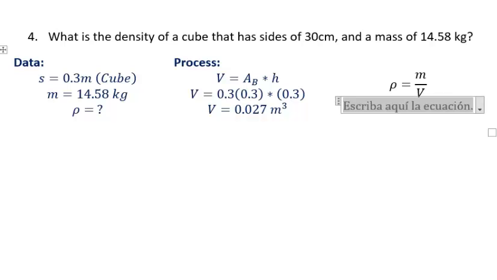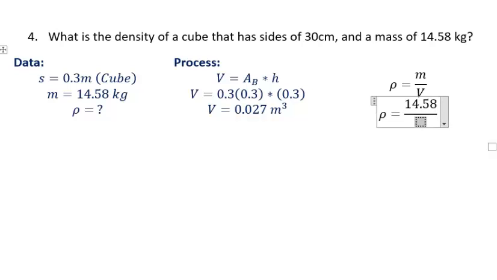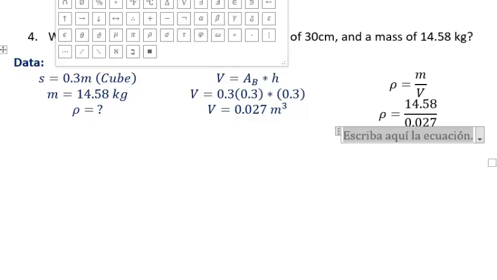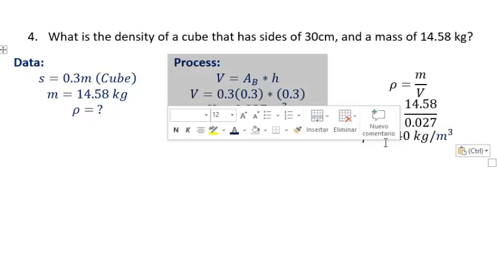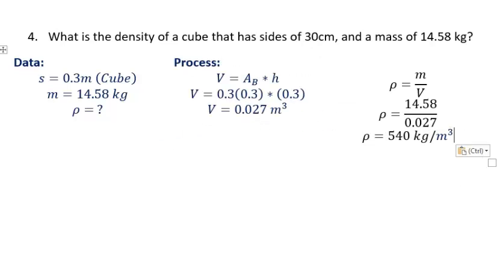So we're going to substitute the mass, which is 14.58, divided by the volume, which is 0.027. If I divide that, I will get that the density of the cube is 540 kilograms per cubic meter. And that will be the final answer for this exercise.